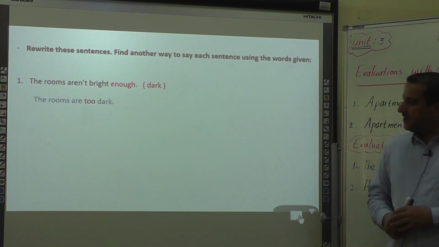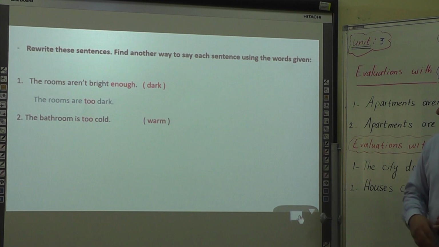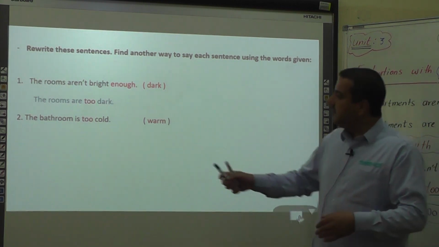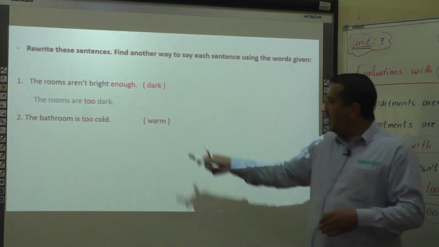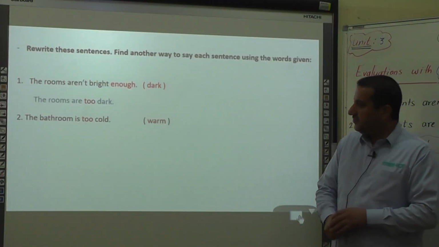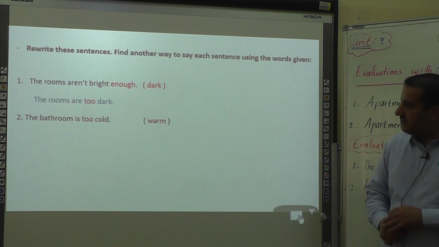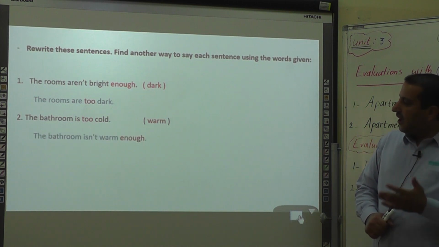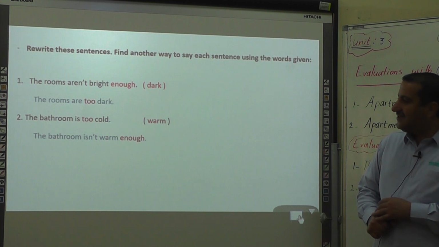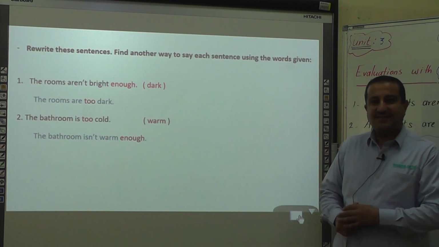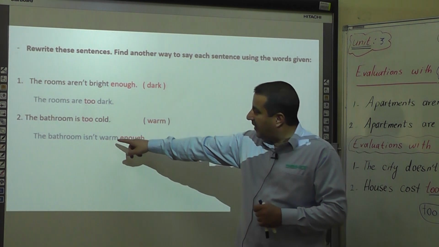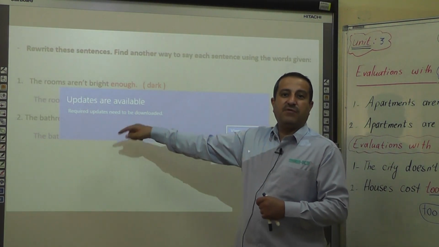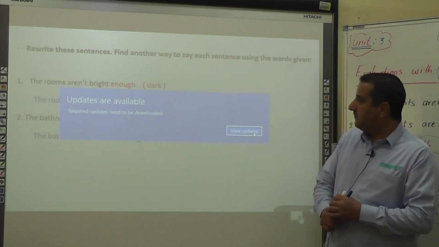The second example, the bathroom is too cold. We have the adjective warm. We need to use it in the sentence. So it becomes, the bathroom isn't warm enough. Isn't warm enough. So here we have the adjective warm plus enough. So enough goes after the adjective.